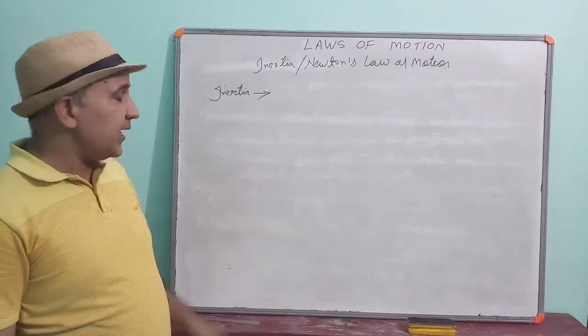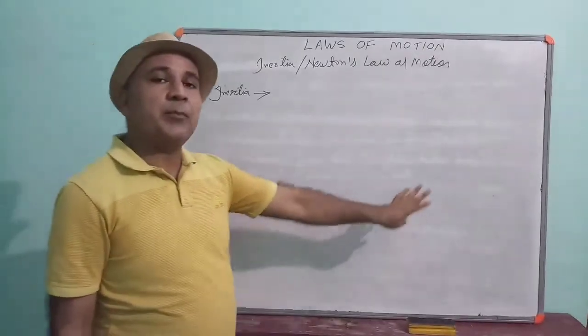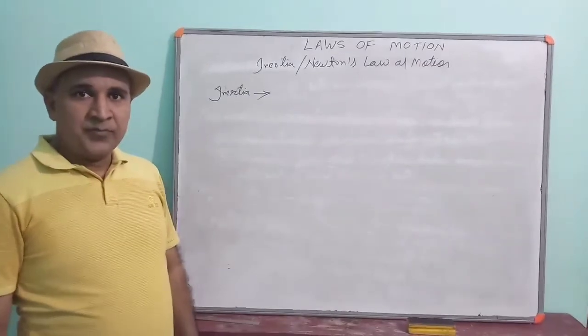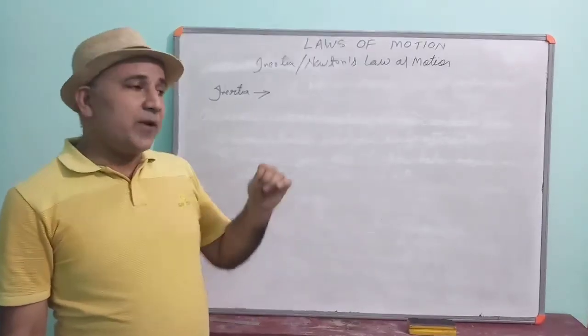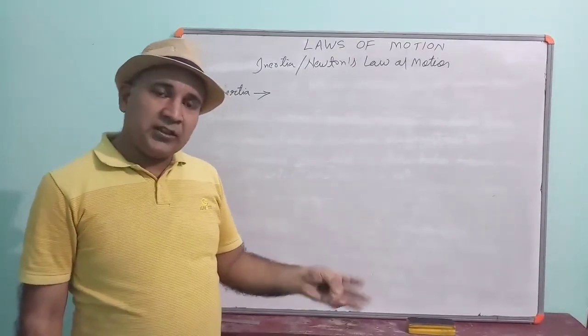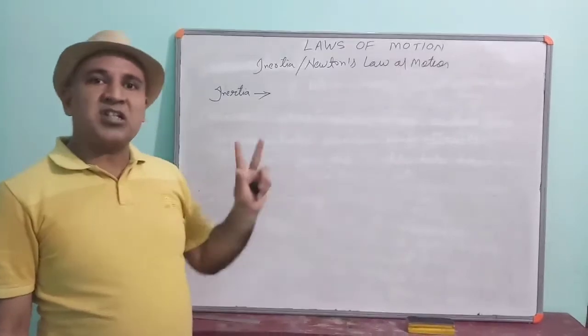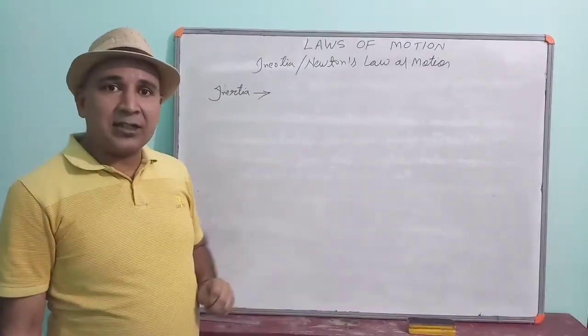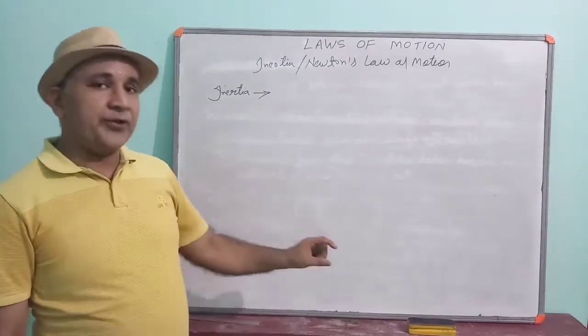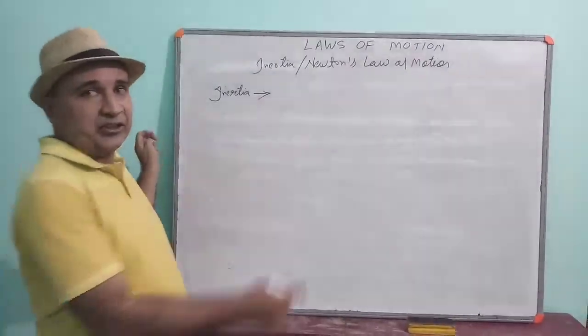Inertia is the inherent property of any object. If an object is in rest position, it will always be in rest position until an external force is applied on the body, and this property of the body is called inertia.